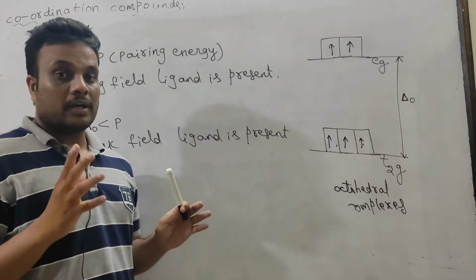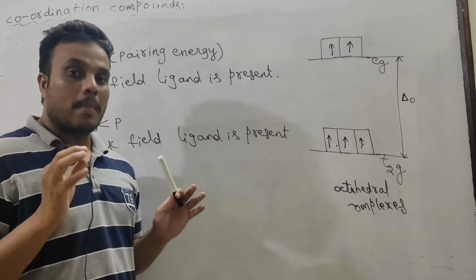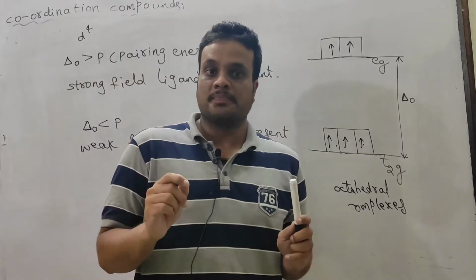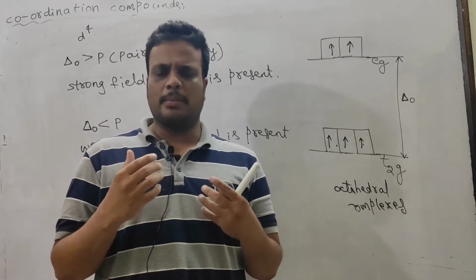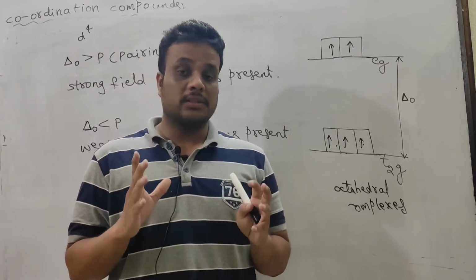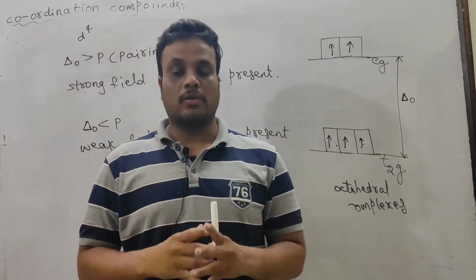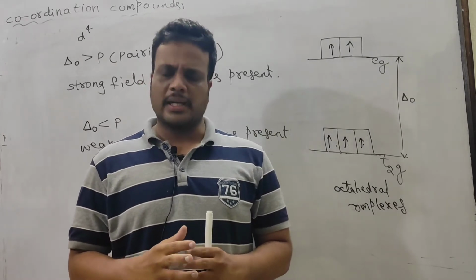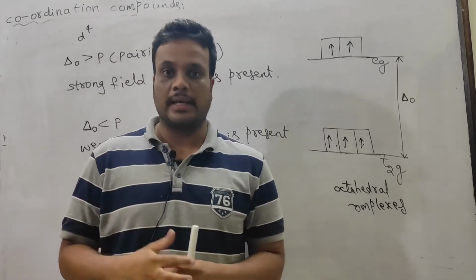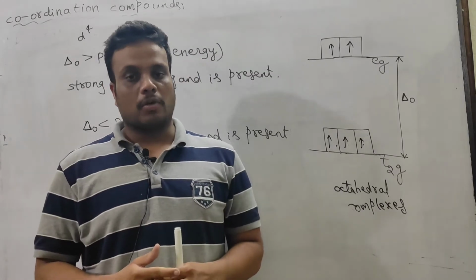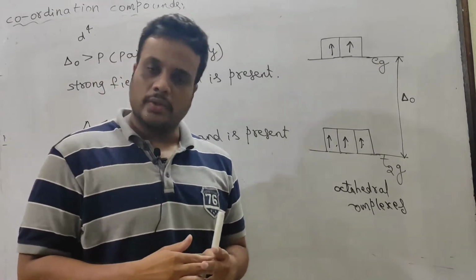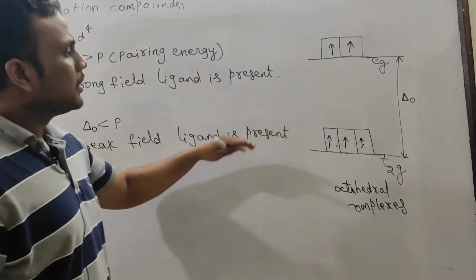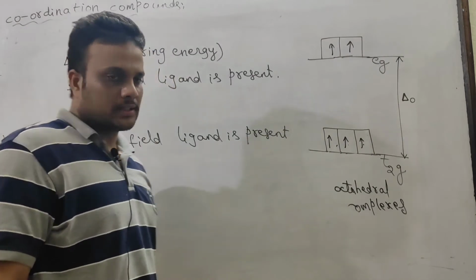But anyway, when you are given a complex, it is mandatory to write the electronic configuration of the central metal atom or ion, and later you check whether the ligand is strong or weak. In some cases, by looking at the complex you cannot strictly judge its geometry or hybridization. There are many complexes where, although the ligand is strong field, it still forms outer orbital complexes. So it is mandatory to check by writing the electronic configuration. But for general knowledge I am giving these shortcuts.